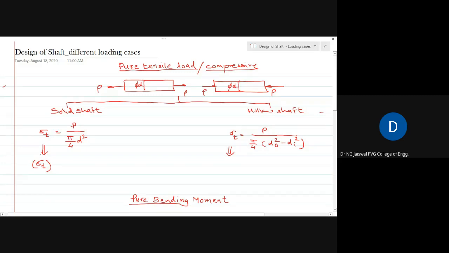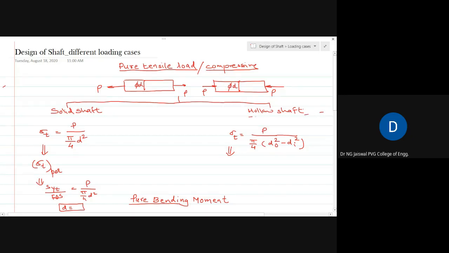What you do? Equate the sigma t on the left hand side to permissible tensile stress. Who will give permissible? Permissible is given by SYT by factor of safety. By this time you must be very much conversant with this. Sigma t permissible is equal to SYT by factor of safety, equal to this right hand side, P upon pi by 4 d square. Unknown remains only d. You can find out the value of d, and that will be the design of shaft, that is, finding out the diameter of the shaft. Here, if it is a hollow shaft, on the right hand side, I have mentioned a case of hollow shaft.